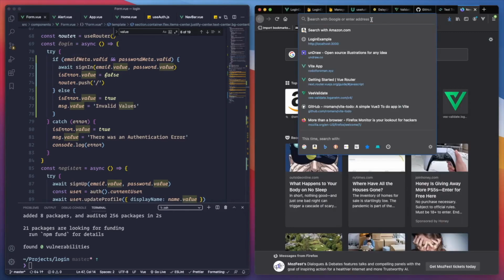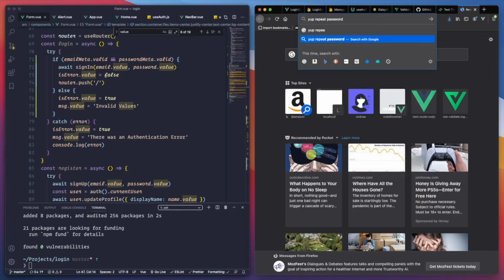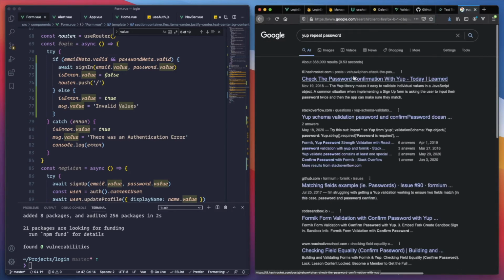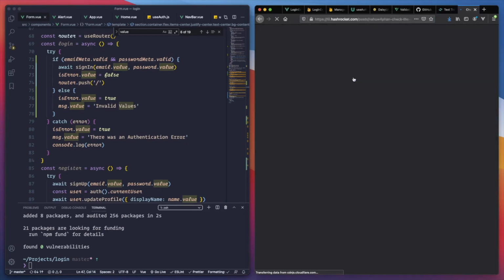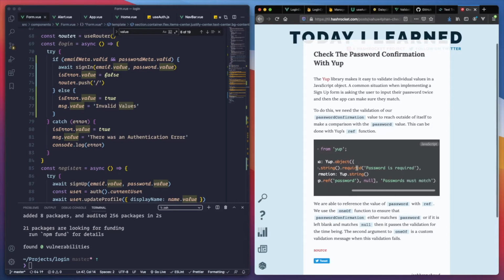So let's call this job, repeat password. Let's say something, really think about that. Oh, we can have the message here. Nice. Password confirmation. And we can do the reference to the password. Interesting.